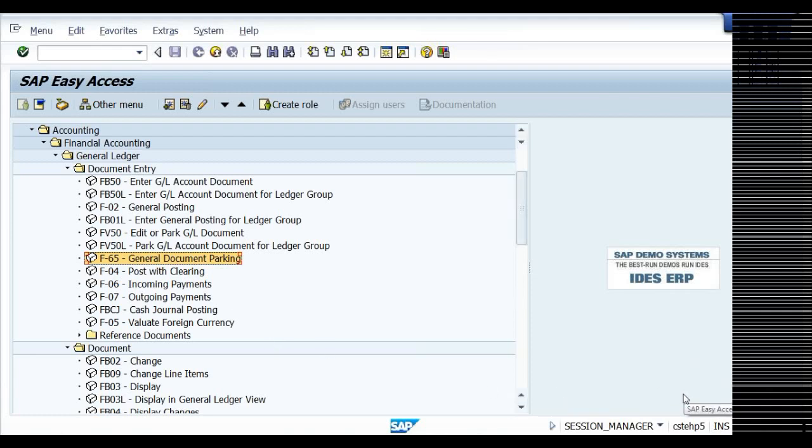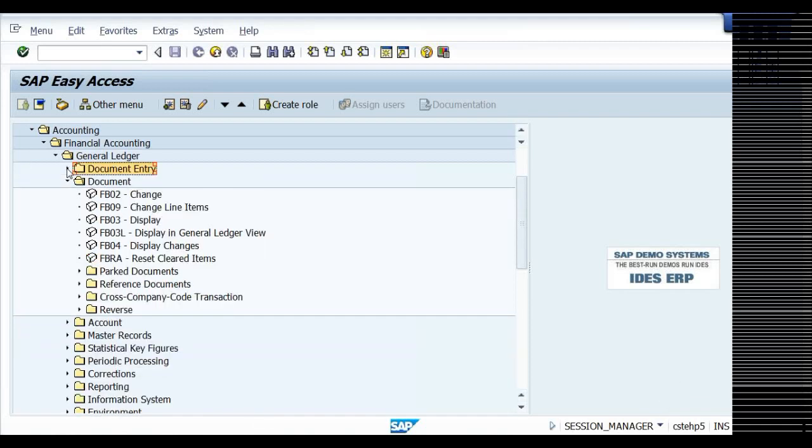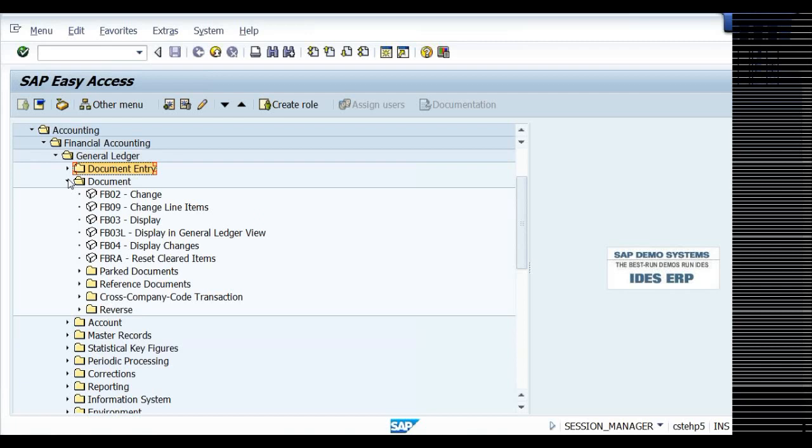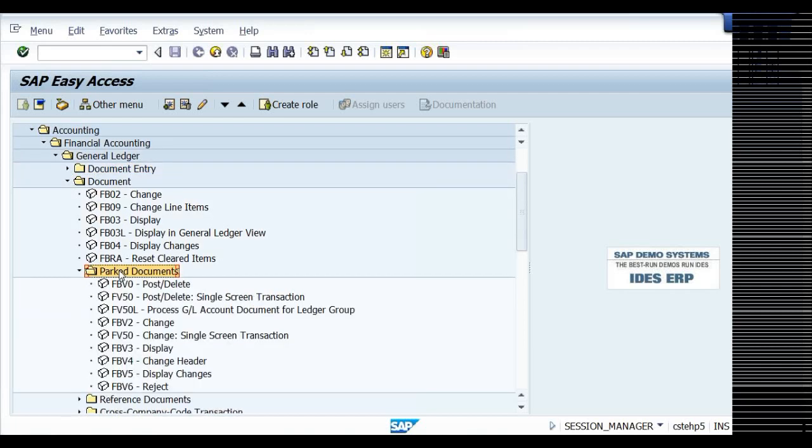Otherwise, if he is in a meeting somewhere, outside, not there, and he comes back and wants to see where the parked documents are, he'll go to Document, Parked Documents. Post or delete, change, display, all these things can be seen.